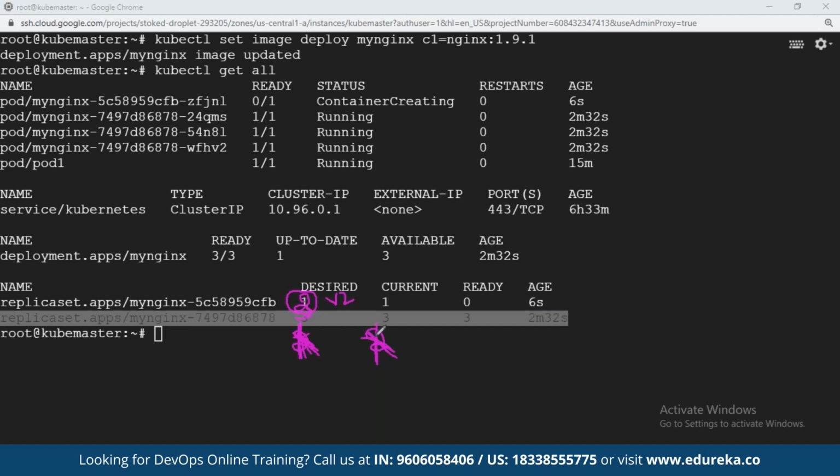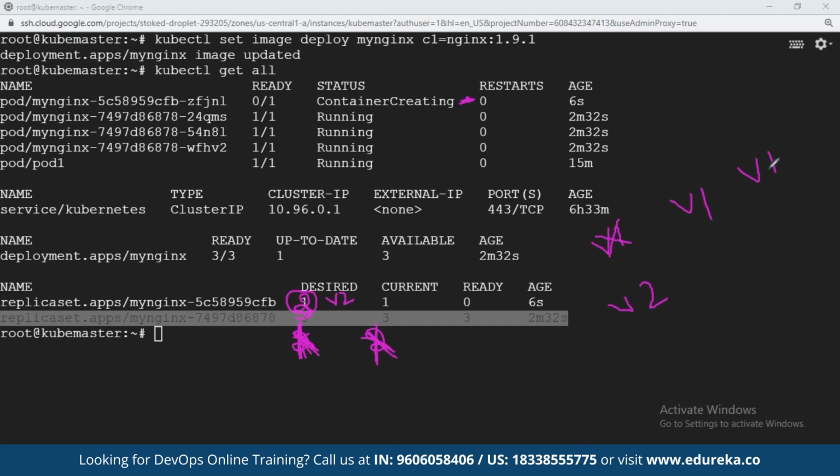Rolling update, one after the other. See, we have version 1, version 1, version 1. 3 replicas are available. I sent a request to update the image, version 2. What will Kubernetes do? It will first create one new replica, as you see here. Created one new replica, version 2. It will bring this down once it is up and running. Once the status changes to running, one of the previous replicas will be down.